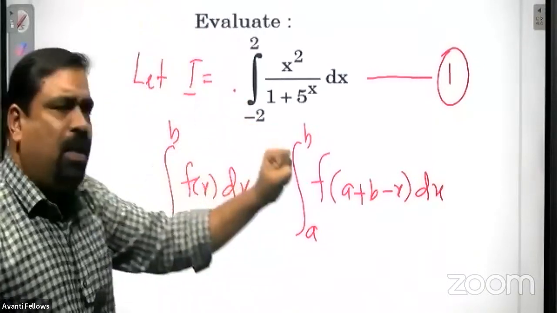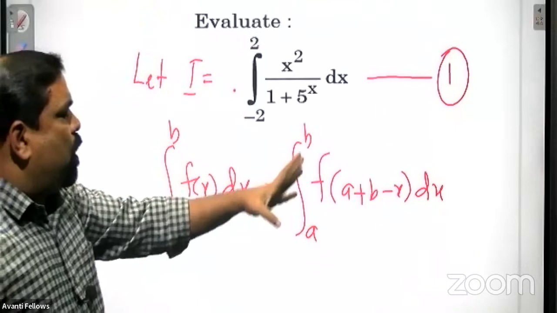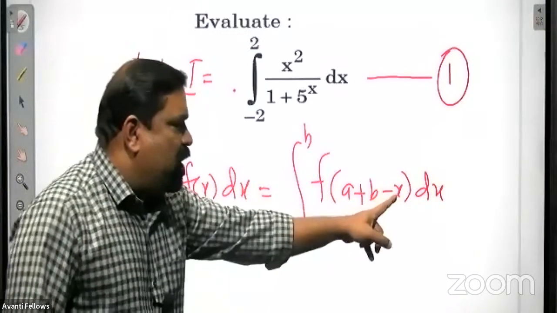Wherever x is there in the function, you apply a plus b minus x. What is a plus b here?